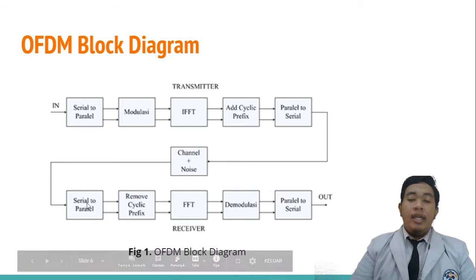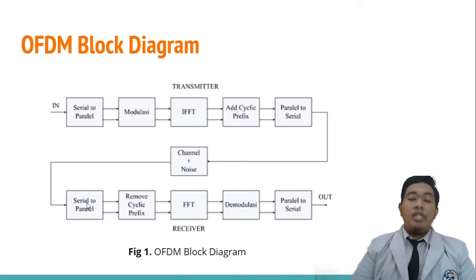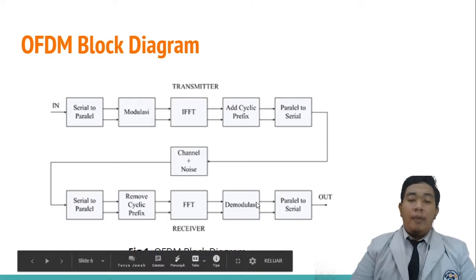After that, the signal will be converted to serial form and transmitted to the receiver. And when the data is received by the receiver, the receiver will do like the transmitter, but begin with converting data to parallel form, removing the cyclic prefix, applying FFT, applying QAM demodulation, and converting data to serial again.